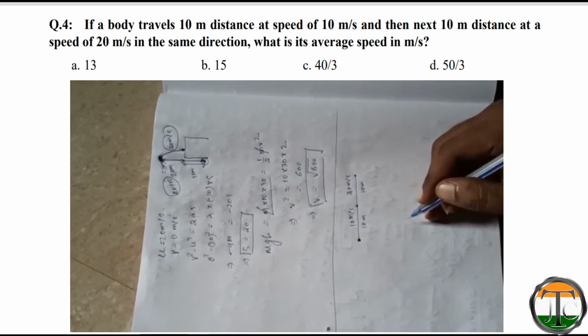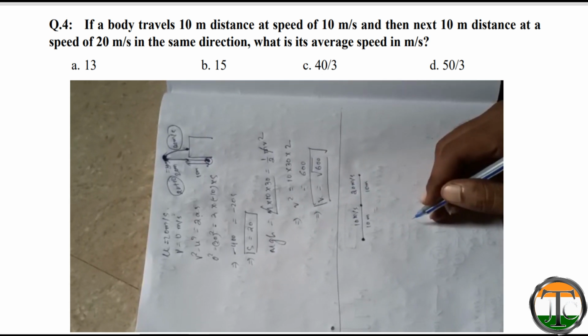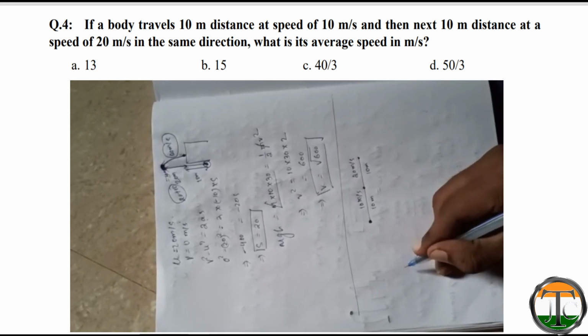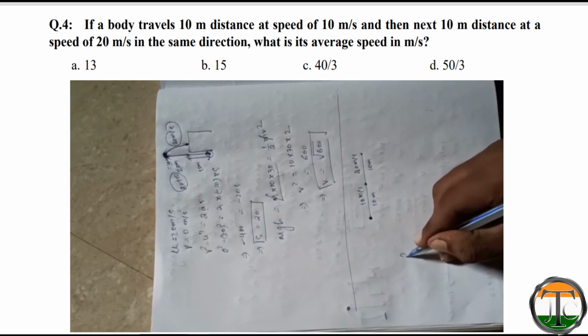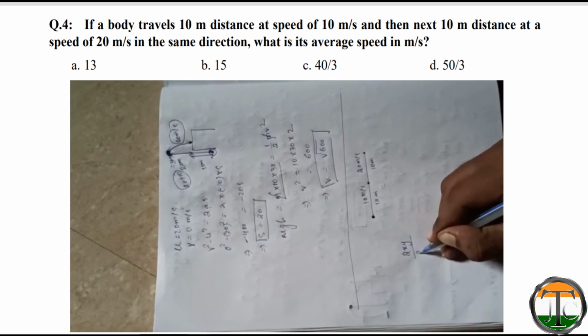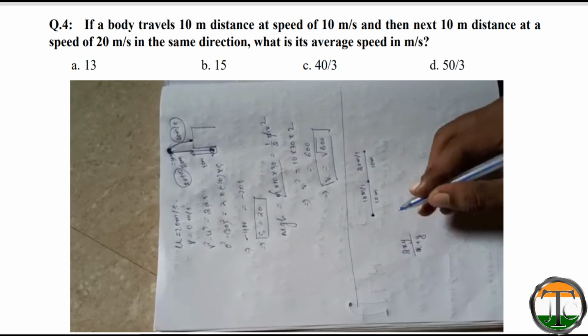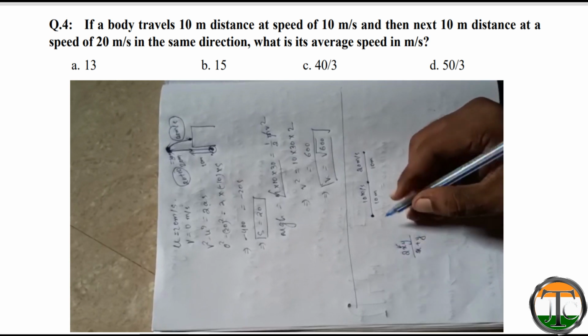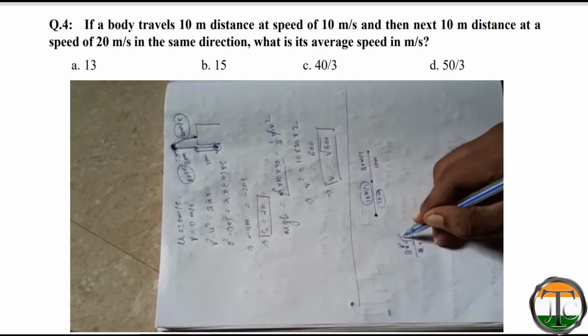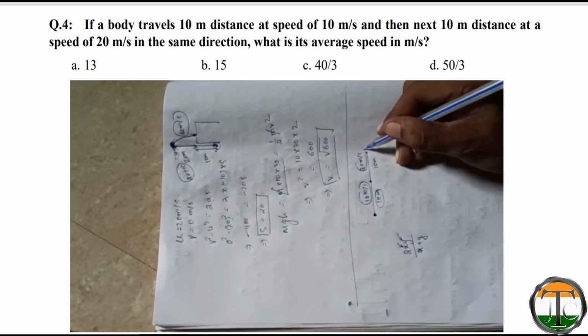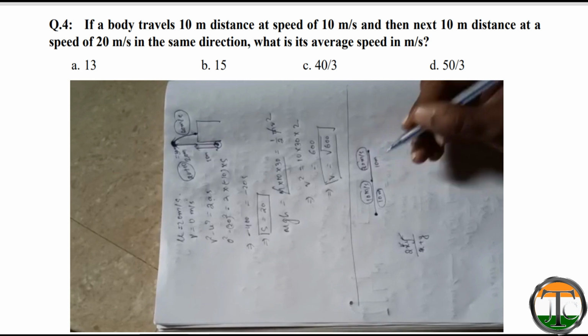So we have to find the average velocity. We have one formula for this, that is 2xy by x plus y. That means x is the speed to cover the first 10 meter and y is the speed to cover the next 10 meter.